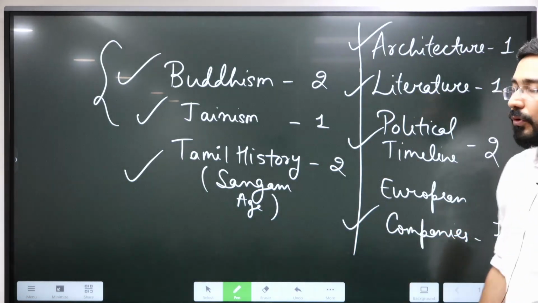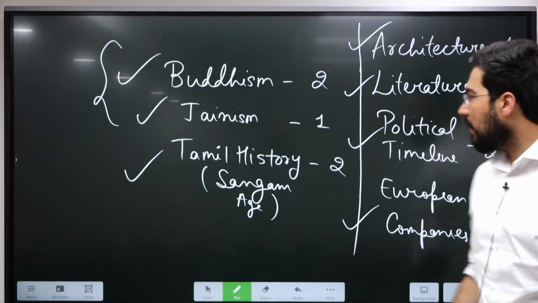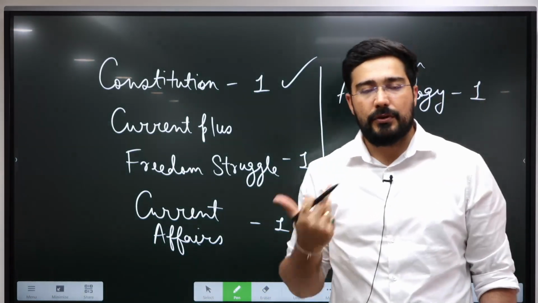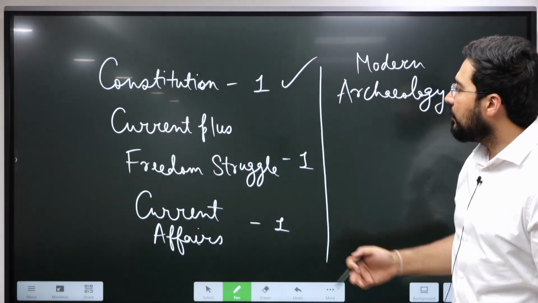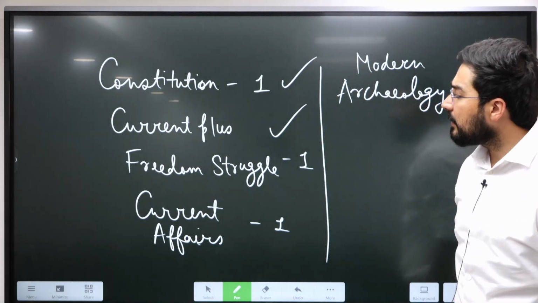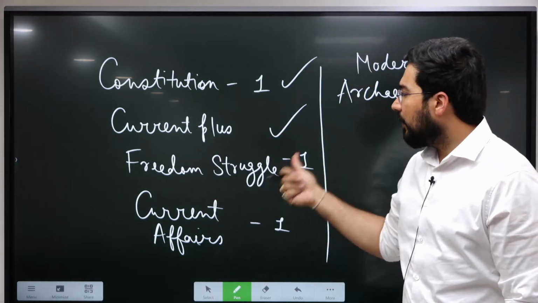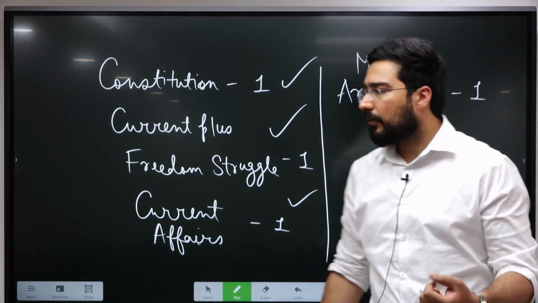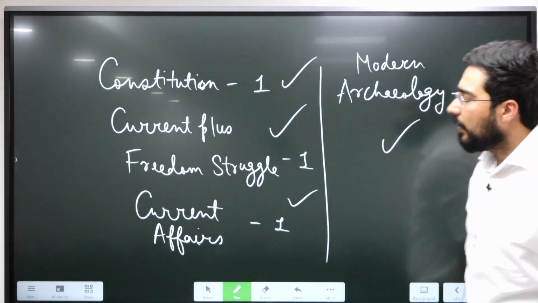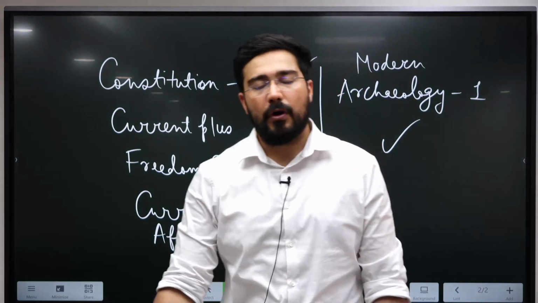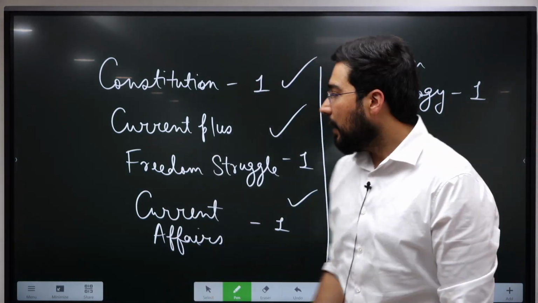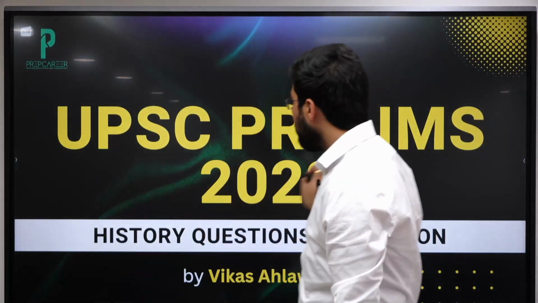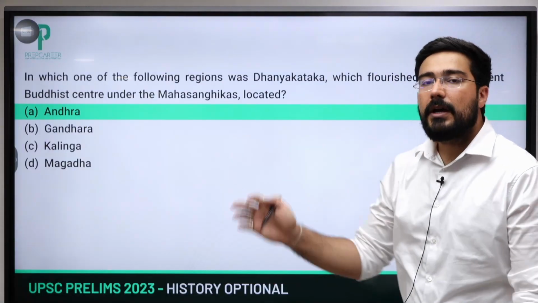1 from European companies, Portuguese have been asked. 1 question very basic from constitution or the political evolution of India. 1 like this Swadeshi movement, current affair plus freedom struggle. 1 purely current affair which is from the flag code of India, and finally 1 random question from our modern archaeology has come. Now let us see these questions. So overall we have 14 questions and they can be sub-categorized into these categories.